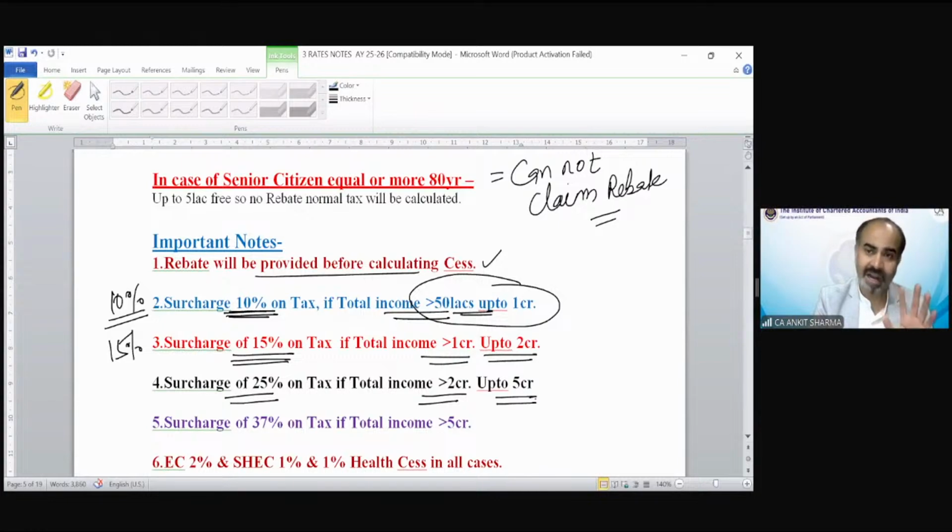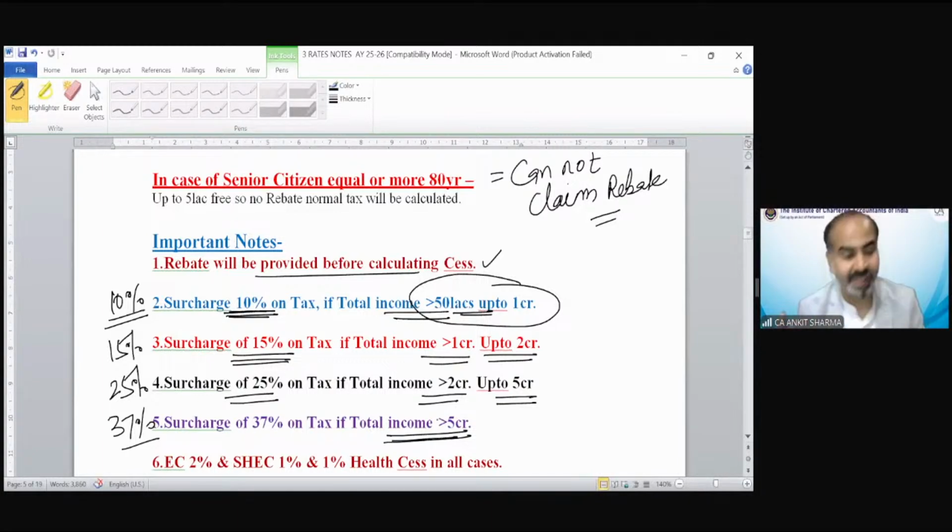A surcharge chart has also been prepared by me. I have prepared a lot of diagrams and charts to help you understand the provisions very easily. So we are reading the theoretical concept, but there are diagrams and charts also. Do not worry. So that would be 25% if your income is more than 2 crore up to 5 crore, and the highest rate of surcharge is 37% if your total income exceeds 5 crore. So you can see as your income is increasing, your tax rate is increasing.